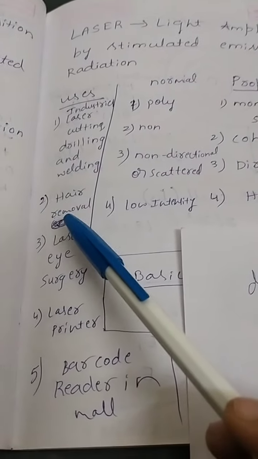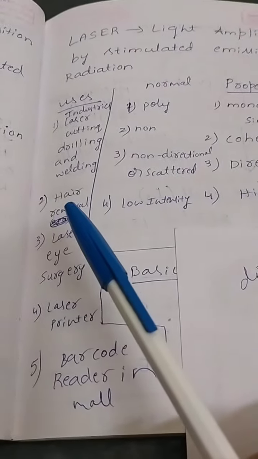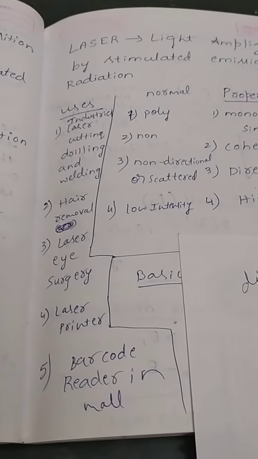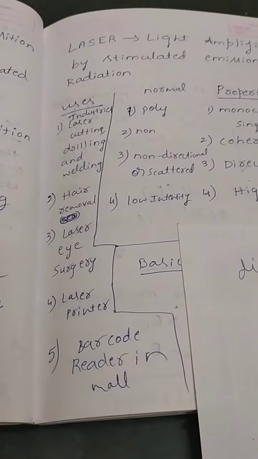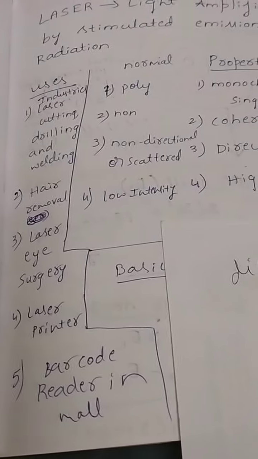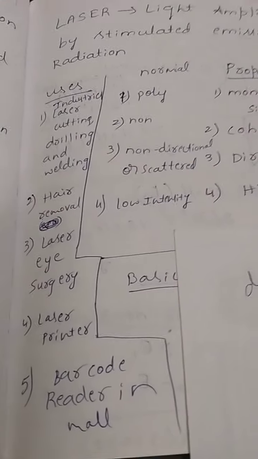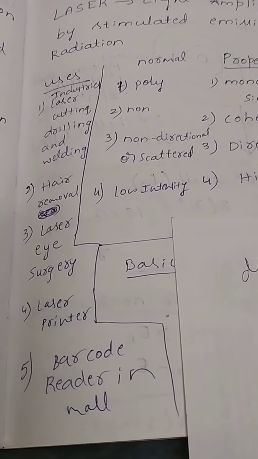In hair removal treatment, you may come across some beauty salons where hair removal is done using laser. And even obstetric treatments like weight loss can be done by laser.